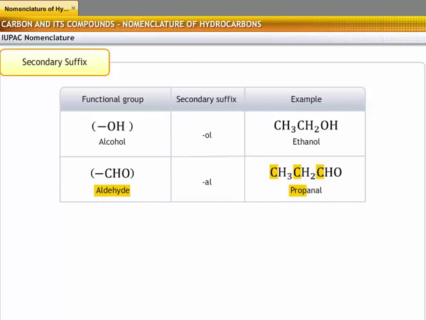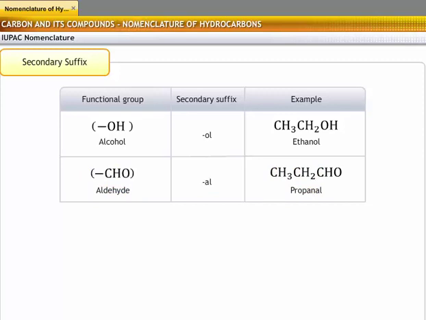The molecule is saturated, so the primary suffix should be "ane". However, the molecule contains a functional group CHO, so a secondary suffix needs to be included in the name. Remove the "e" from alkane and add the suffix "al". Therefore, the IUPAC name of the given molecule is propanal.